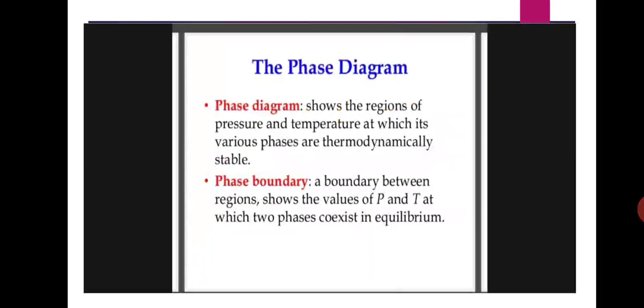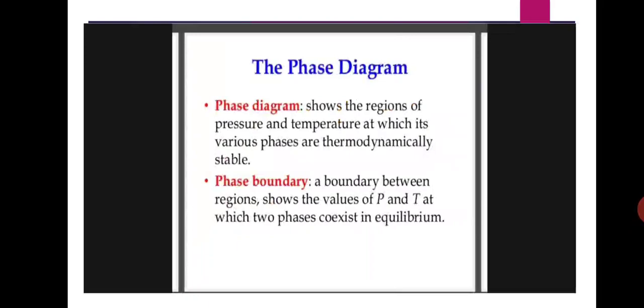This phase rule includes some terminology, or some terms. The first is the phase diagram. Phase diagram means it shows the regions of pressure and temperature at which various phases are thermodynamically stable. Okay, a phase diagram is a diagram of a particular reaction system. For example, the lead and silver system is there. That reaction mixture is shown by one diagram. That diagram is called a phase diagram.